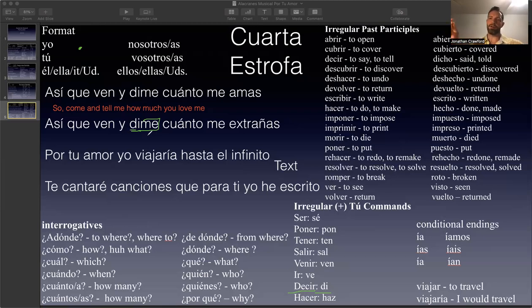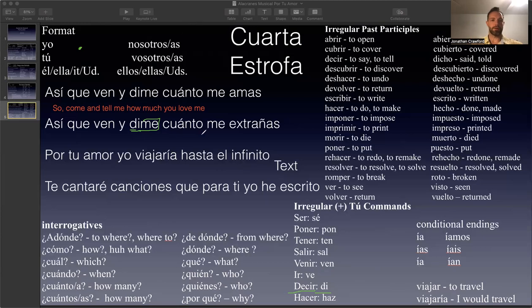What are the 3 reasons that a pronoun can be attached to the end of the verb? 1, if the verb is left in the infinitive form, like decirme. Or 2, if the verb is in the gerund form, like diciéndome. Or if it's a positive command, like dime. So those are the 3 reasons. Infinitive form, gerunds, and positive commands.